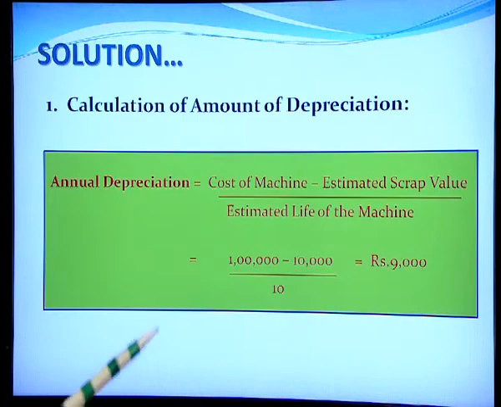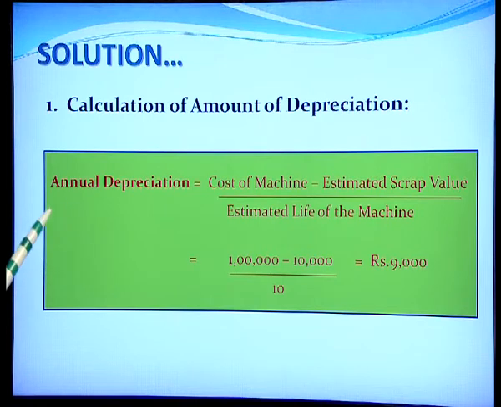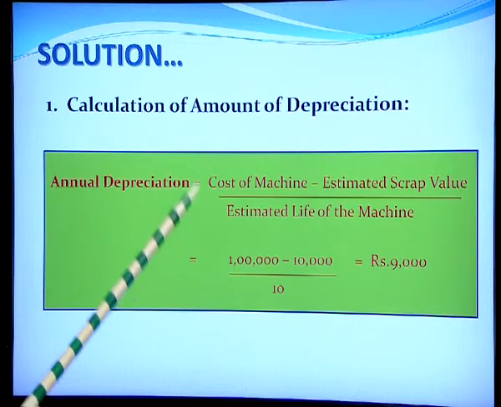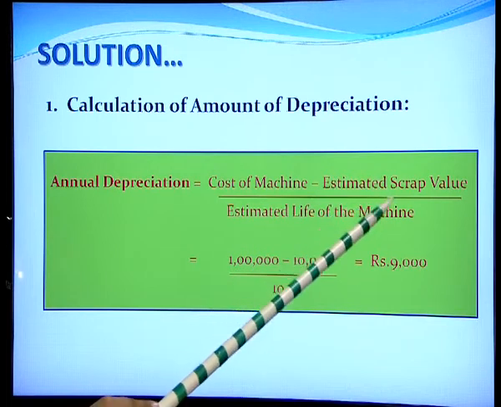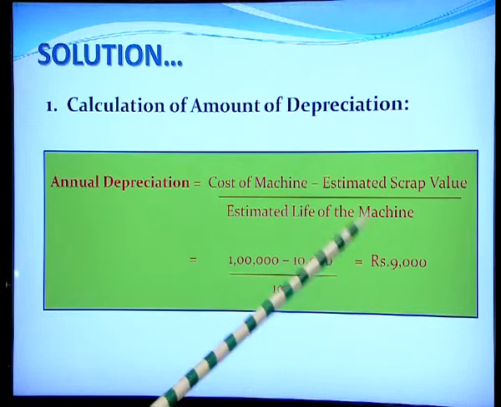Now, let us understand how the calculation of the amount of depreciation is done. The annual depreciation to be charged to the profit and loss account shall be calculated by using the formula: cost of machine minus estimated scrap value divided by the estimated life of the machine.